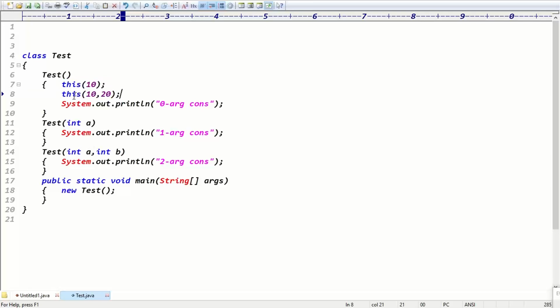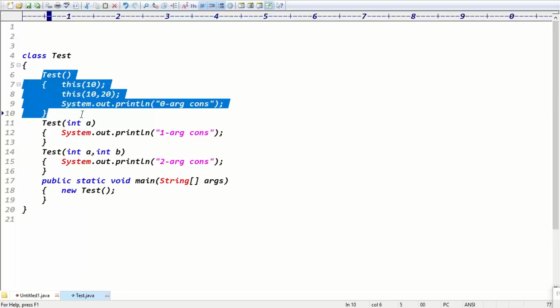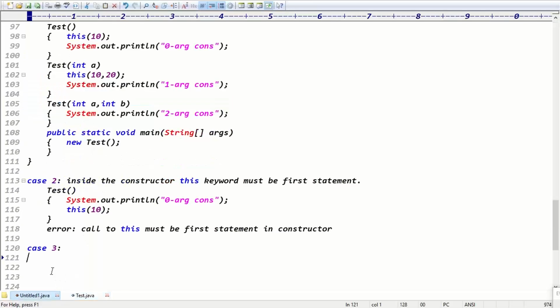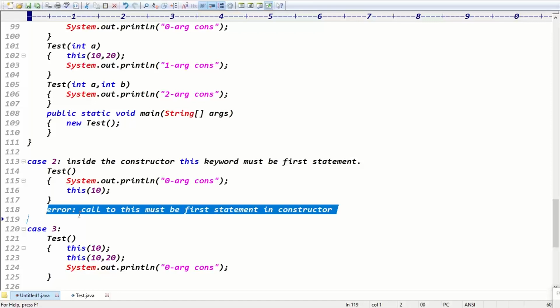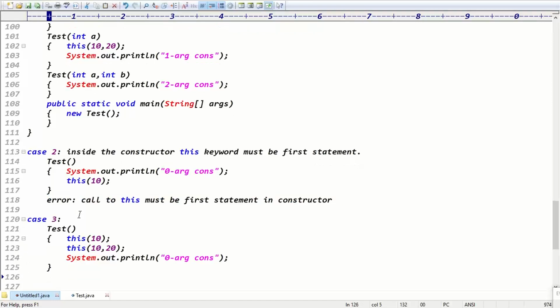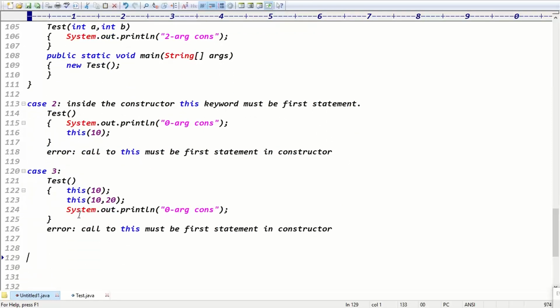The first one is the first statement, it's not a problem, but the second one is not the first statement, right? Exactly. So inside the constructor, only one this keyword is allowed, which means one constructor can call only one other constructor.